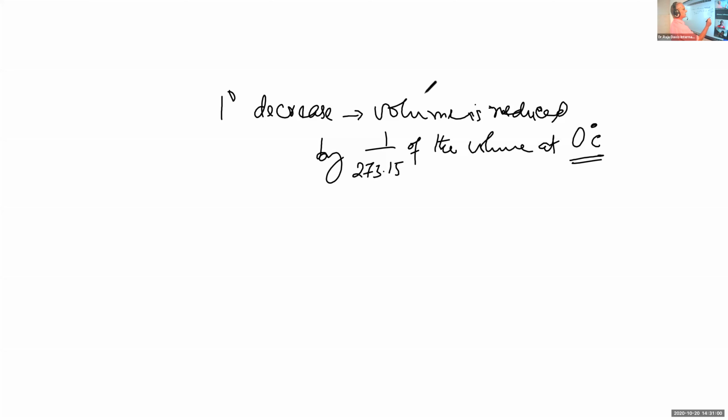Suppose the volume at 0 degree Celsius is V. Now the temperature is decreased by 1 degree. Then the new volume will be V minus 1 by 273.15 into V.